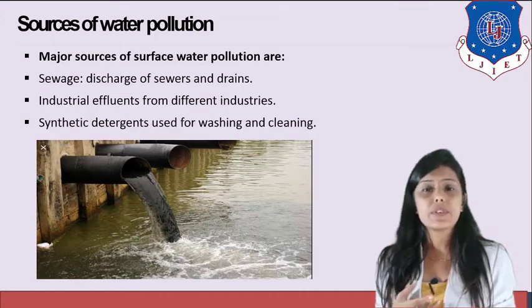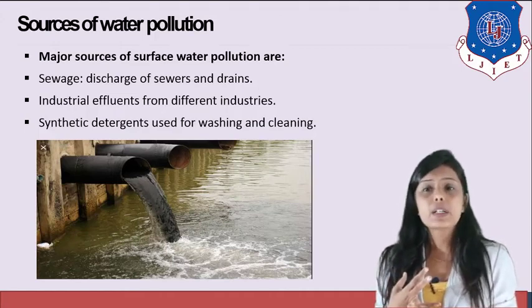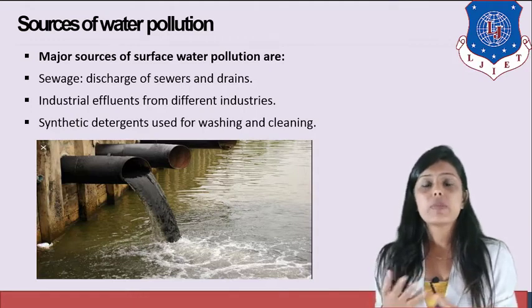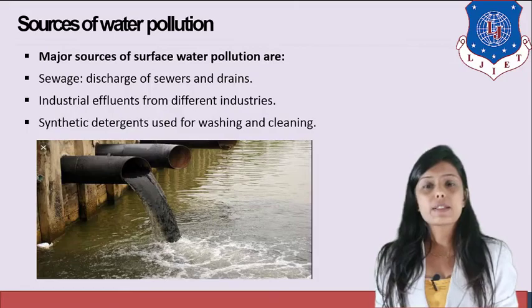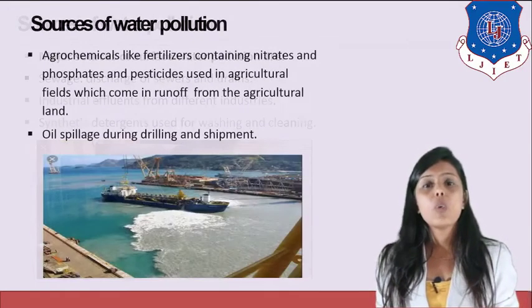into nearby lakes and rivers. Third is synthetic detergent used for washing and cleaning. So when people are washing clothes by the side of a lake, that is a source of surface water pollution because detergent gets mixed into the water.